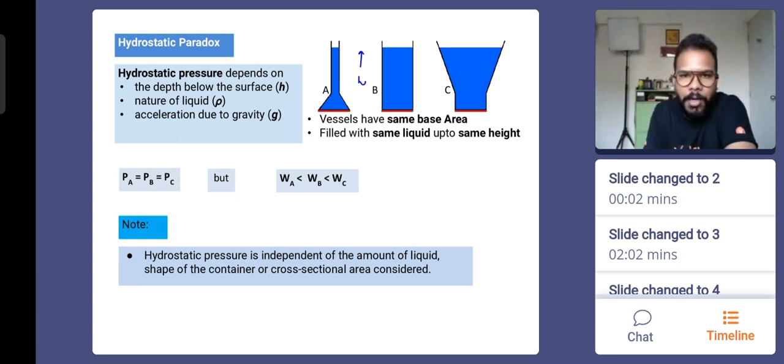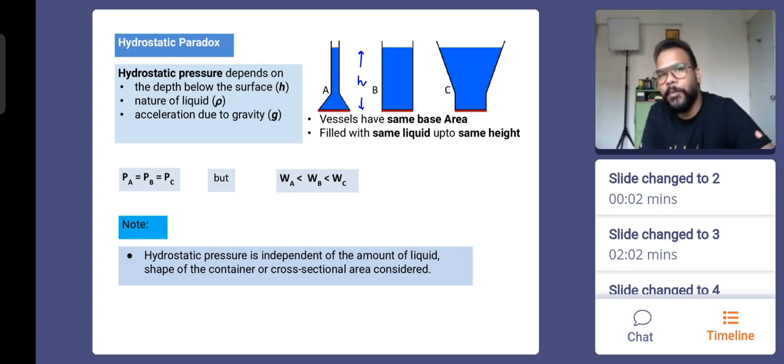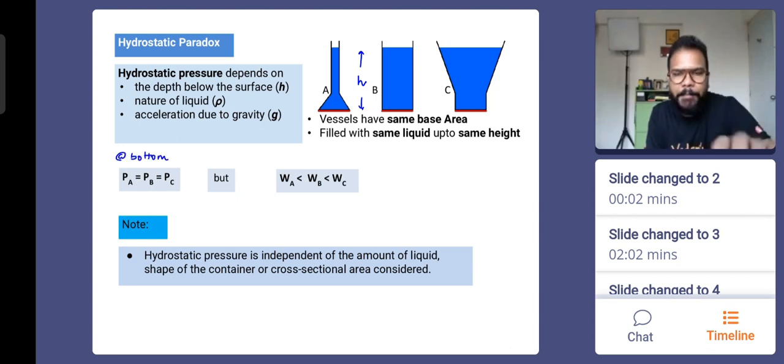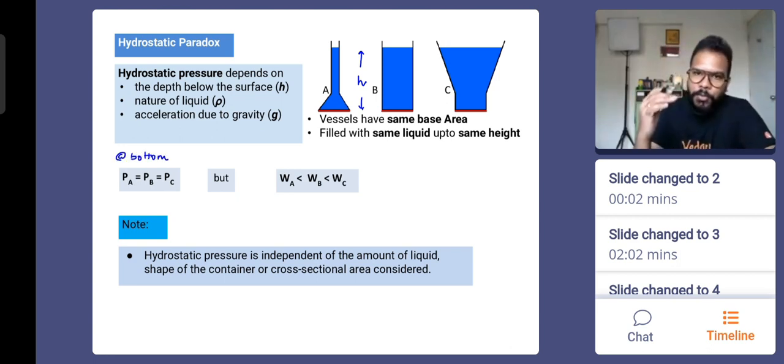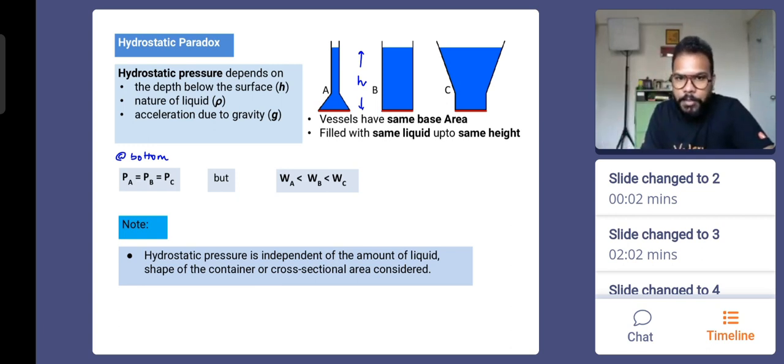That if you have a liquid column filled to the same height in different containers, then the pressure at the same depth in the liquids is going to be the same, independent of the shape of the container. So here the depth is h, density is rho, acceleration due to gravity is g. At the bottom, or any layer you consider at the same depth, you just have to fill the liquid to the same height. That's the only criterion. Everyone, please remember, the criterion is very important. It's not about filling them with the same mass of liquid, rather you have to fill it to the same height. That's very important.